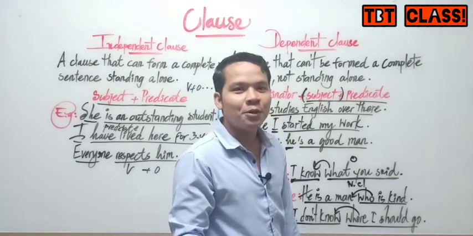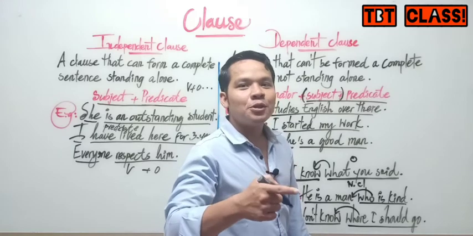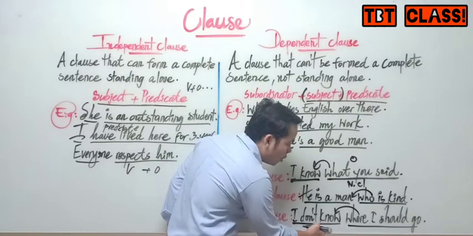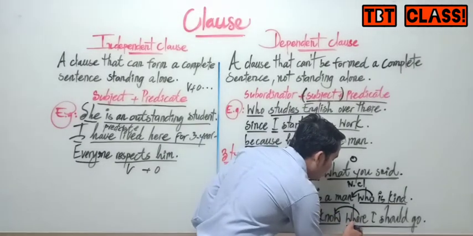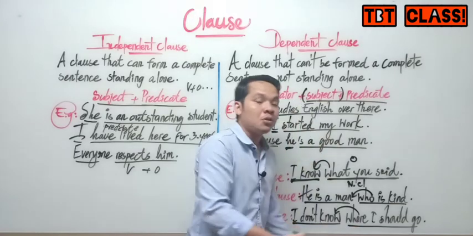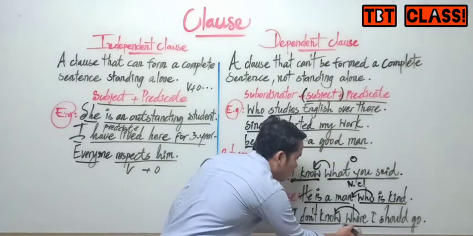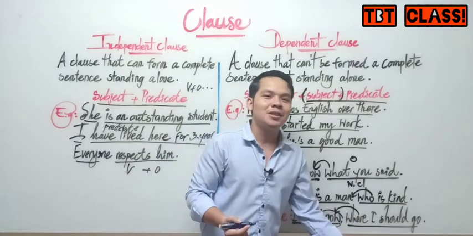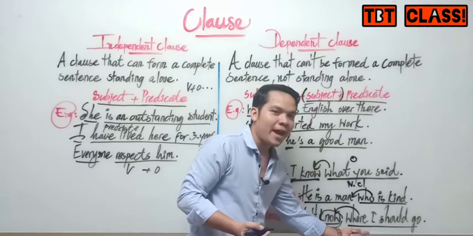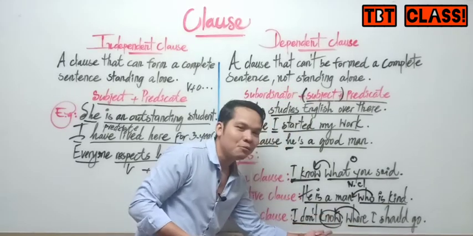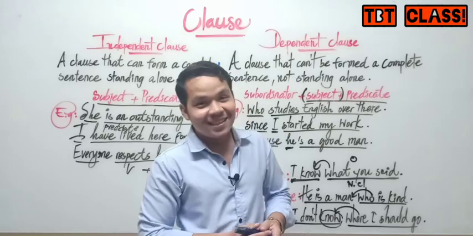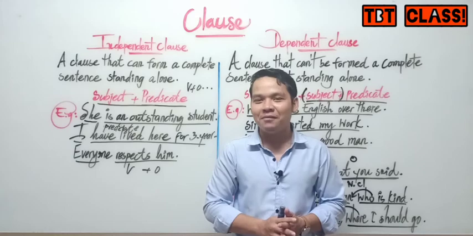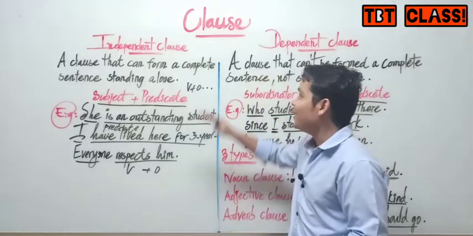At first I told you that we use an adverb to modify a verb, adverb, and adjective. So in this one, you see the verb "know", and "where I should go" is a dependent clause, also called an adverb clause, because we use this clause to modify "know". I don't know where I should go. So we call it an adverb clause because this clause modifies a verb.